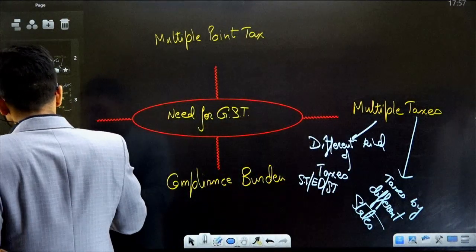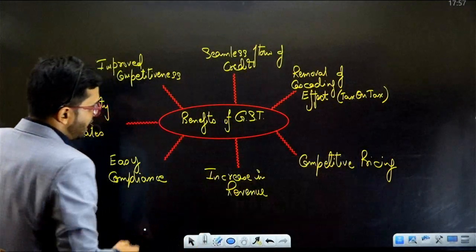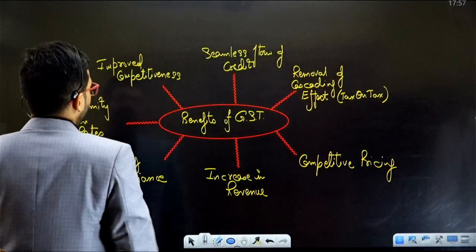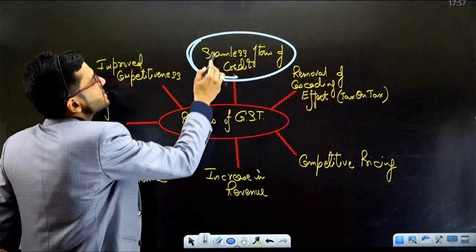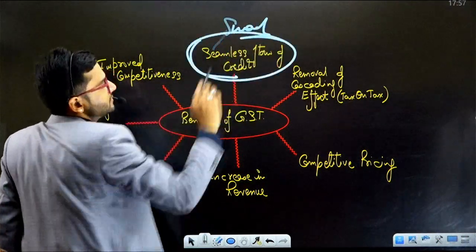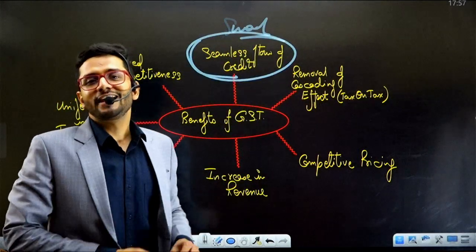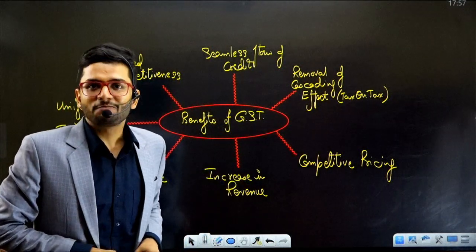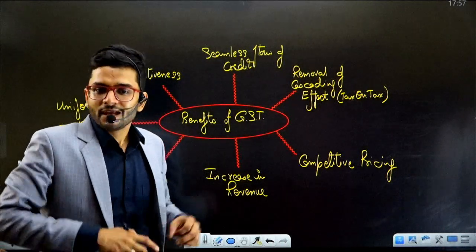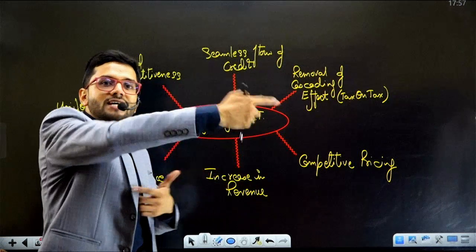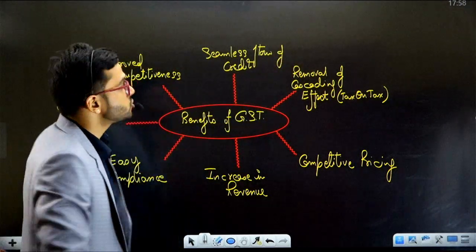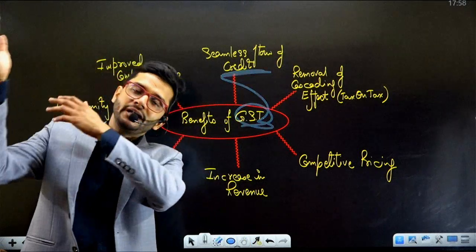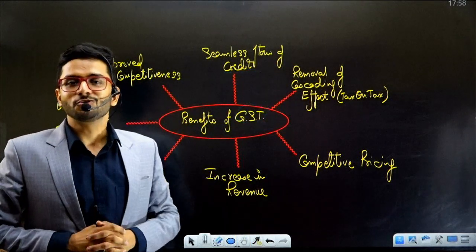And once GST was introduced, what were the benefits which ensued to the industry and to the entire country? These are the benefits of GST which ensued to the entire country. First benefit was seamless, meaning smooth flow of credit. Earlier, flow of credit was not there. The taxes which were paid by the earlier limb were not given as a credit to the next person. So credit was a big problem. It used to lead to a cascading effect of taxation, tax on taxation. So GST made it possible to have an effective, smooth mechanism for taking credit of taxes which are paid by the earlier person, just like I've shown you in the example.